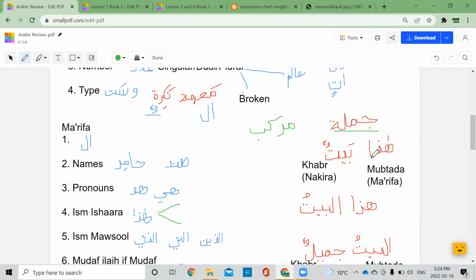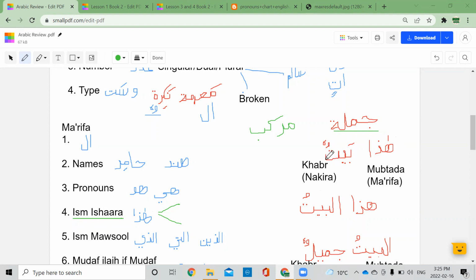It doesn't have alif lam. Because you're pointing at the object. Yeah, because it's an Ism Ishaarah, right? We said Ism Ishaarah is always ma'rifa, right? Does that make sense for everyone? Anyone have any questions? Okay, so hada is ma'rifa because it is an Ism Ishaarah.